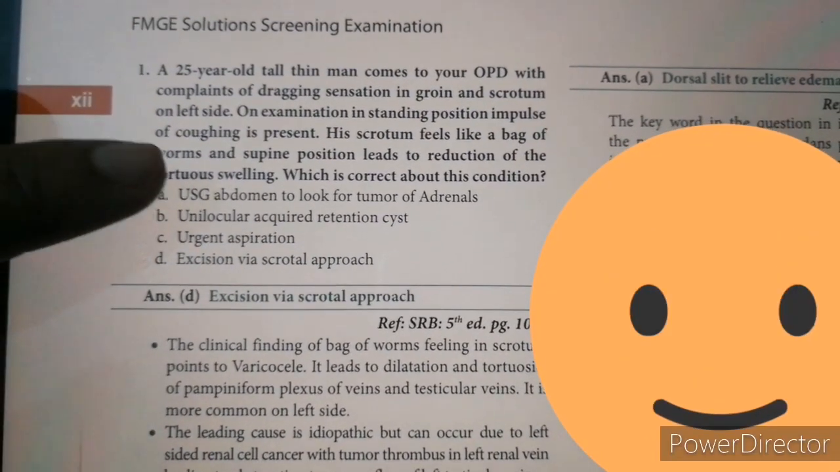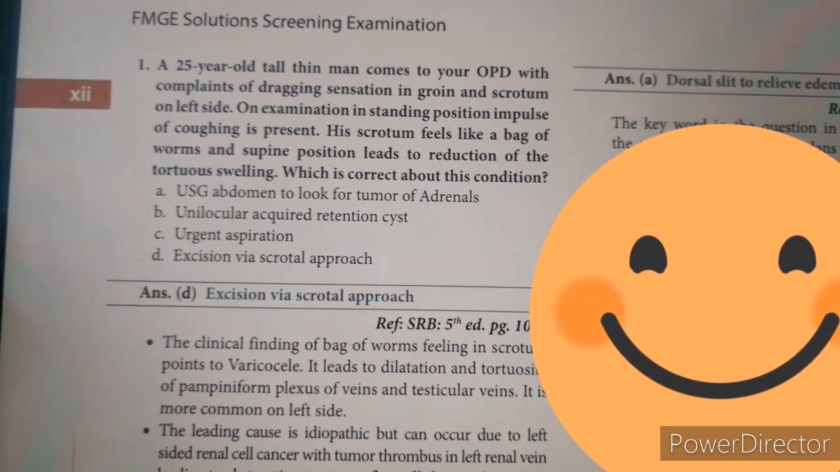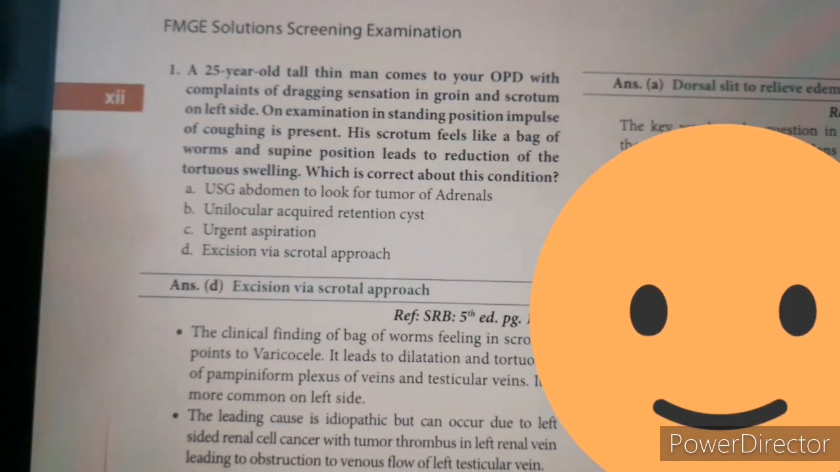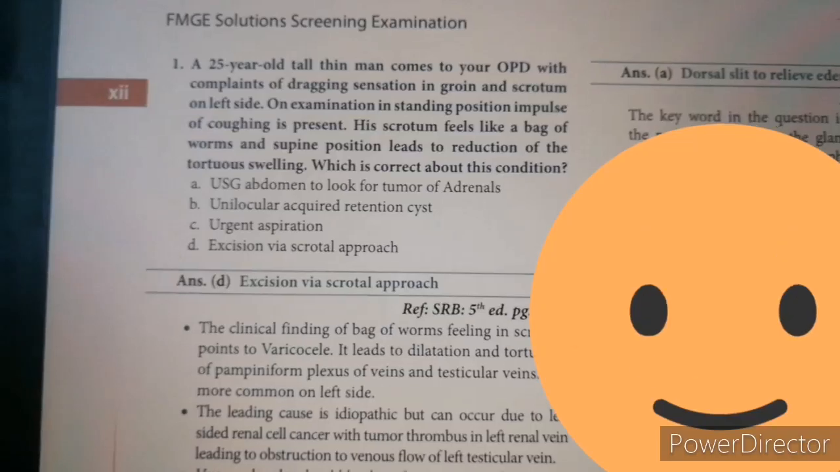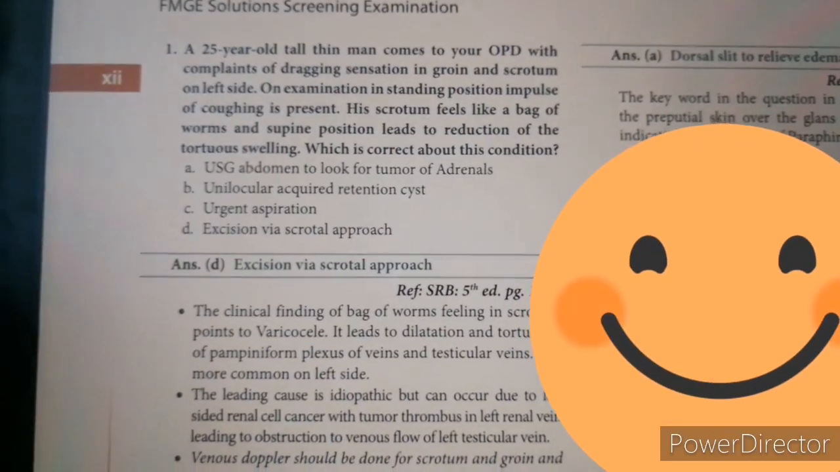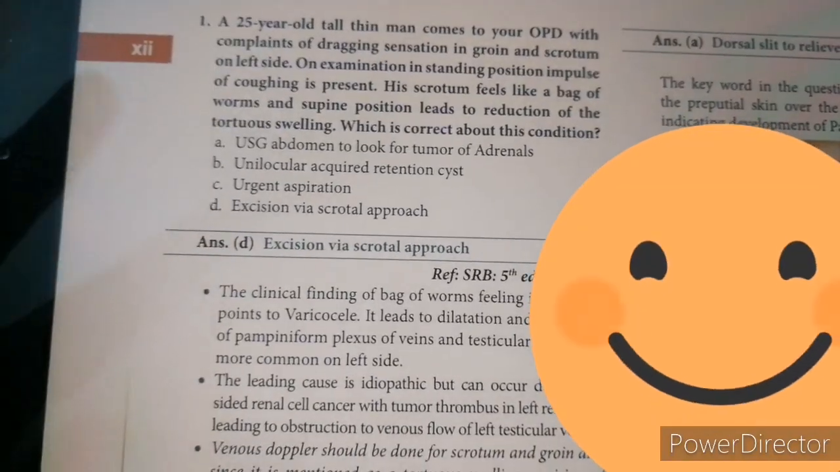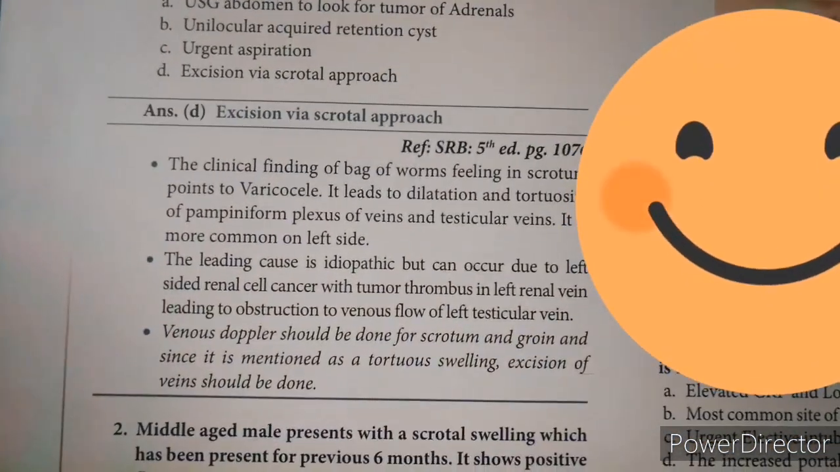We know that is varicocele, right? And supine position leads to reduction of the tortuous swelling. Now we actually have an idea what condition this is. The question says which is correct about this condition, and we are pretty much sure the answer is D. Why are we sure the answer is D? Let's take a look at their explanation.